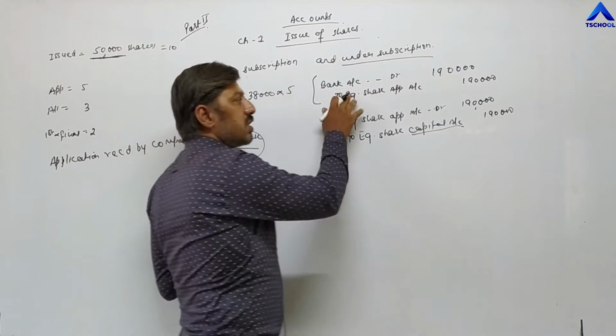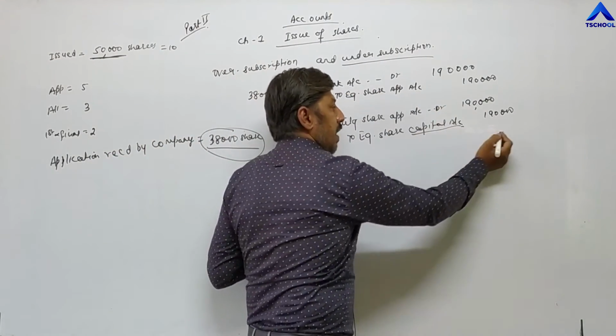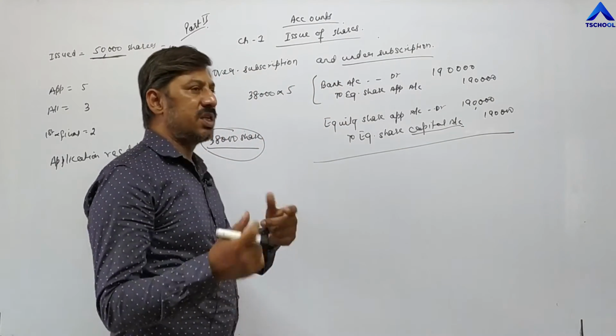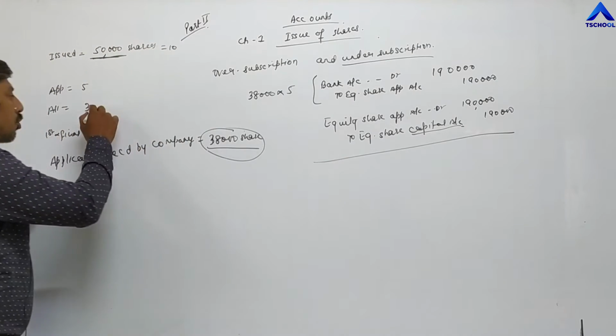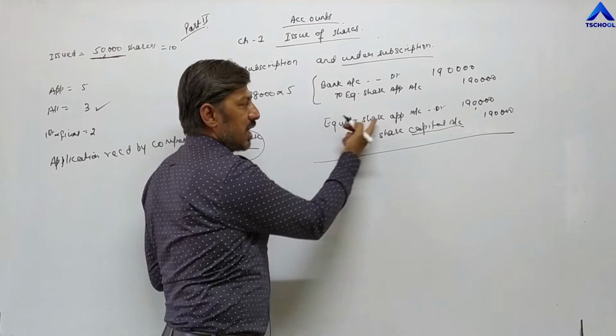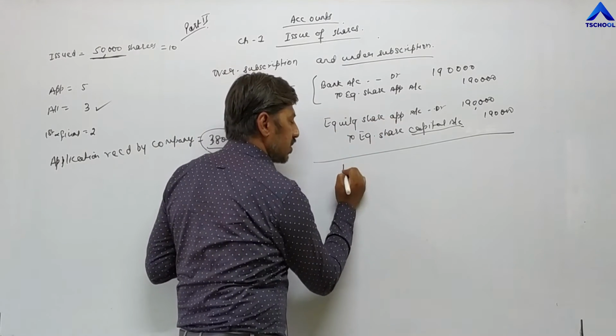Now once the amount is transferred to the capital account, after that, immediately they will write in advance that we have to receive this amount, meaning the allotment amount. So the entry becomes the same, we have to repeat it. Instead of equity share application, we have to write equity share allotment.